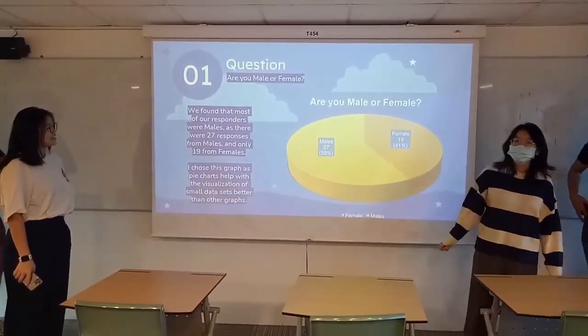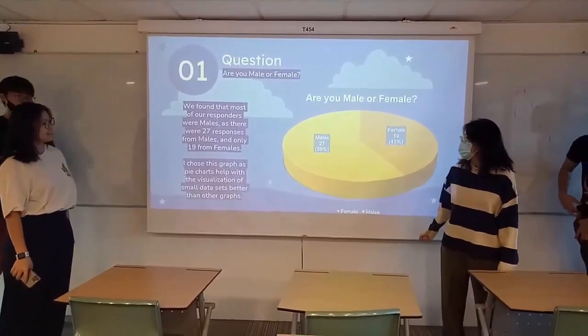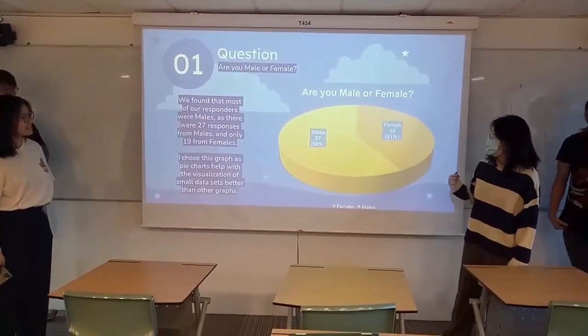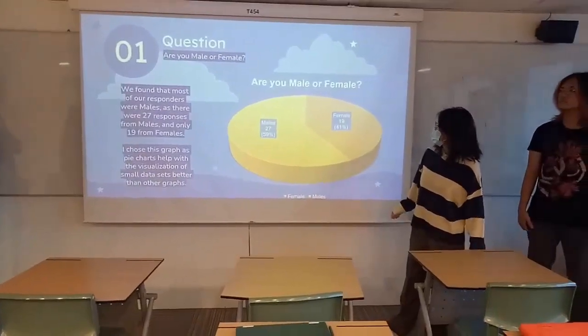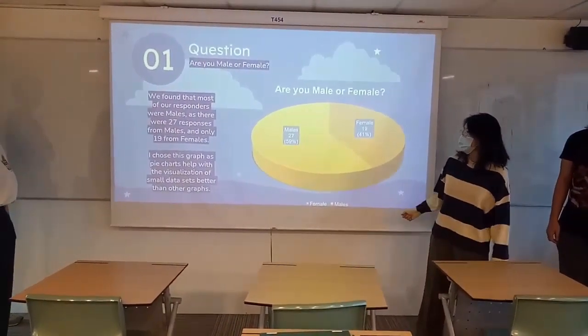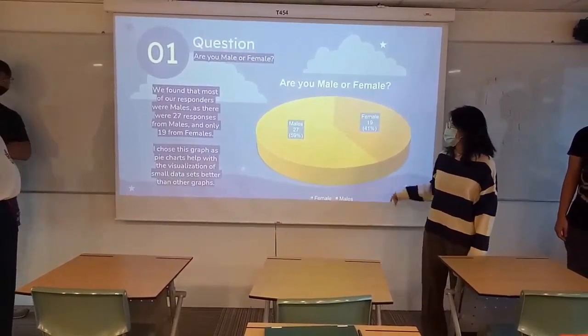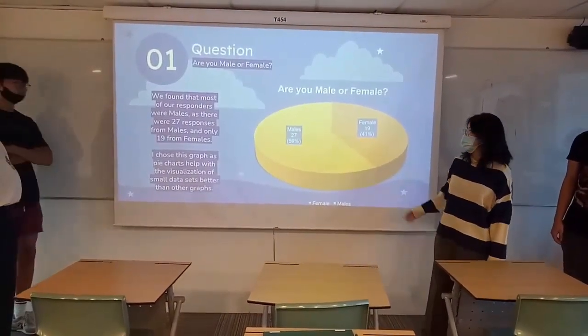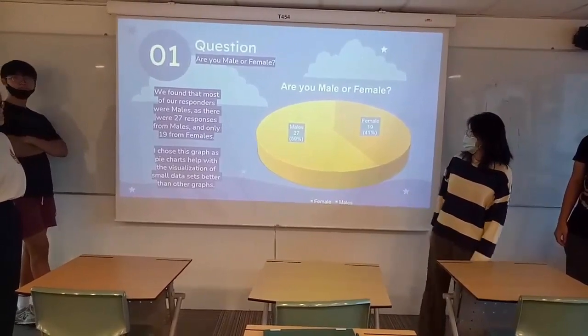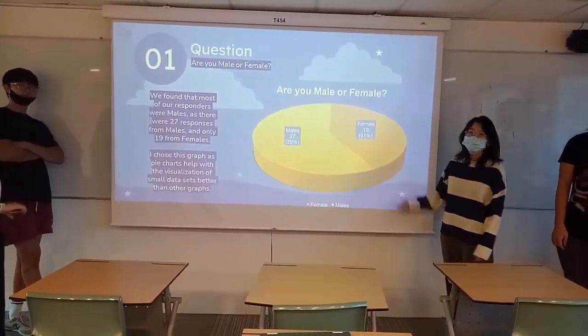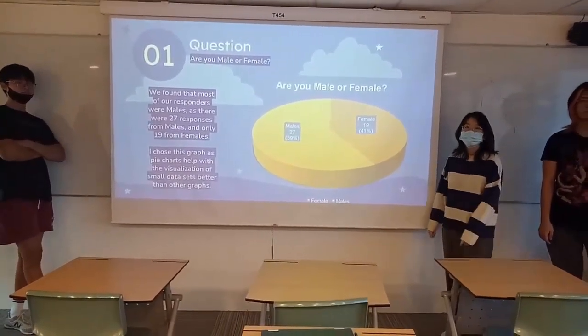We found out that most of our respondents are actually female. We got 27 responses from males. The reason why we chose a pie chart is because it is visually much easier to process, and it also helps with smaller data sets. With small data sets, it's much easier to present on a pie chart as opposed to other charts.